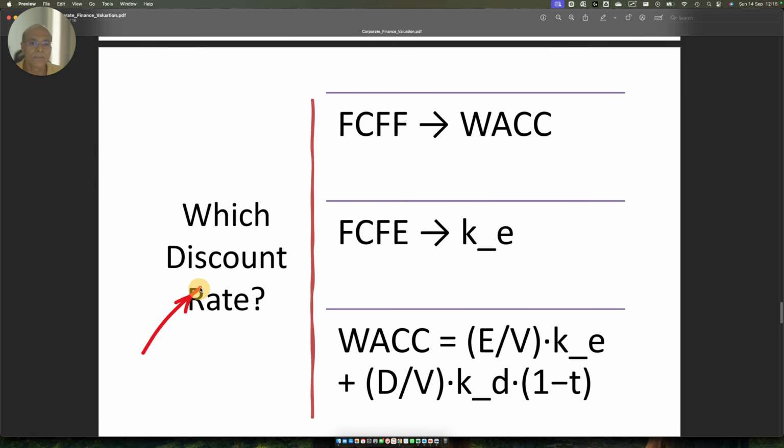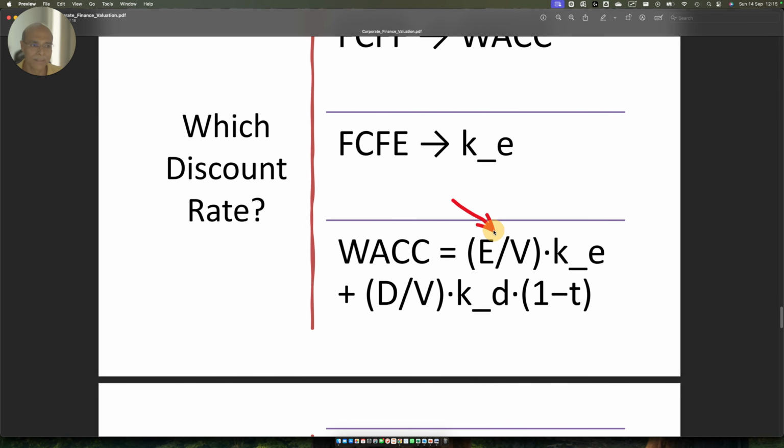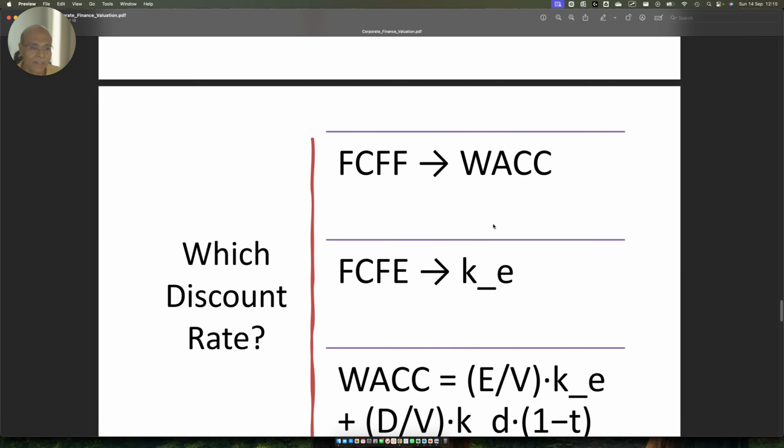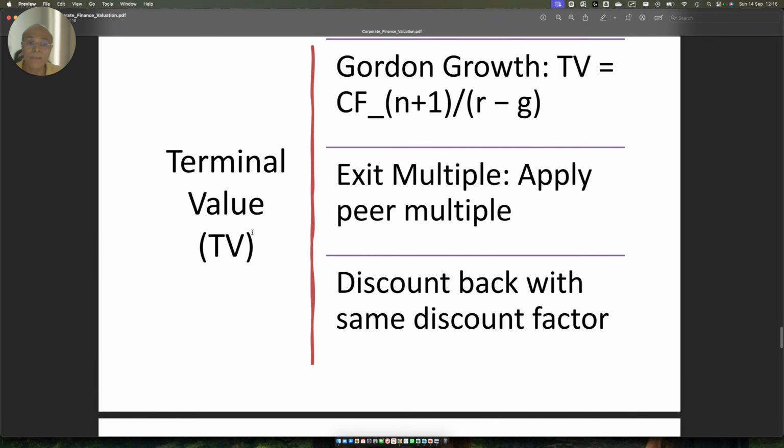So which discount rate to use for the free cash flow to the firm? You have to use the weighted average cost of capital, which is this. The total value of the company is equity plus debt. Then you divide by equity, meaning how much is the equity value and how much is the debt value. That is going to be the cost of capital, and you use it as the discount rate to discount the cash flows, right? Then we have got the terminal value.